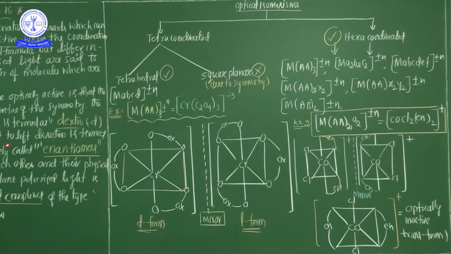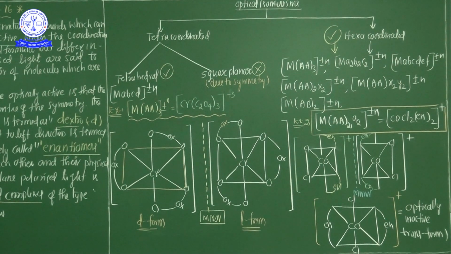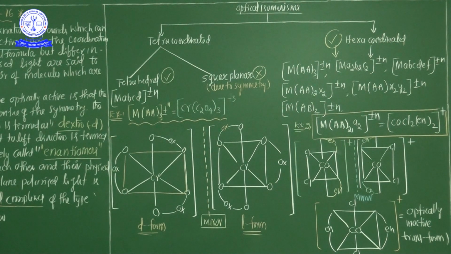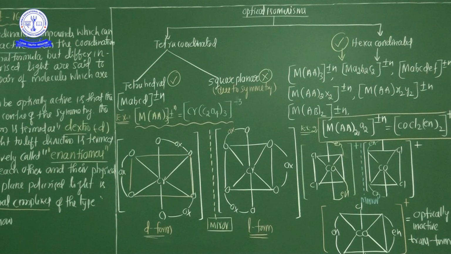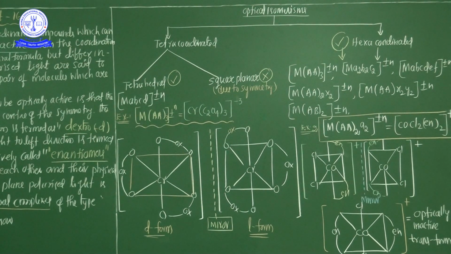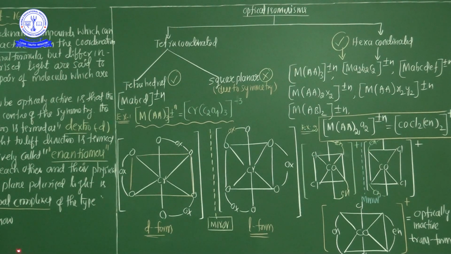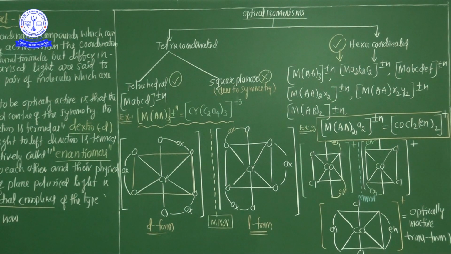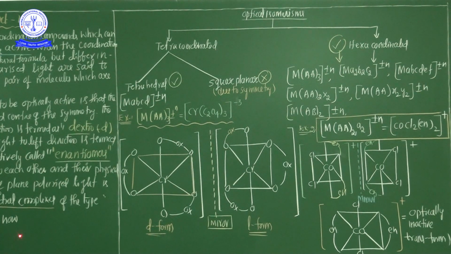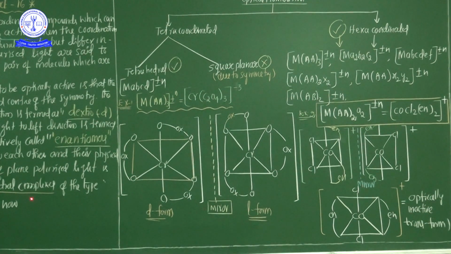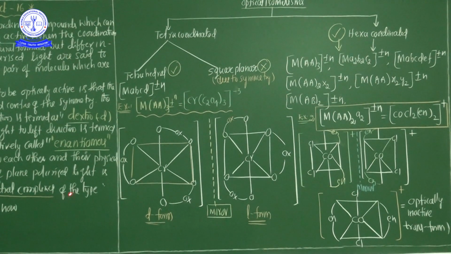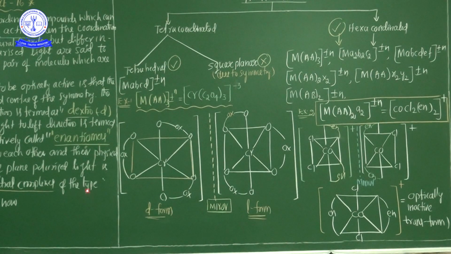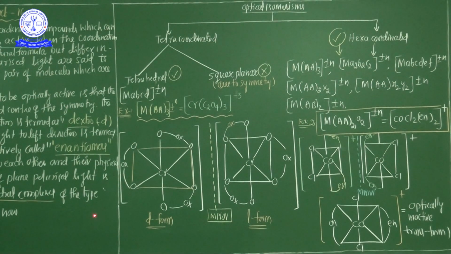Generally in optical isomerism, coordination number 4 compounds and coordination number 6 compounds exist, but in the coordination number 4 category there are two different shapes of complexes: number 1, square planar complexes, and number 2, tetrahedral complexes. In square planar complexes, all four ligands and the central metal atom lie in the same plane. Therefore, they possess a plane or axis of symmetry and are generally not chiral in nature.